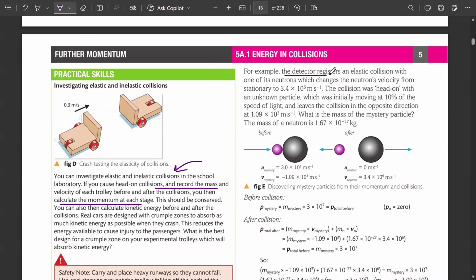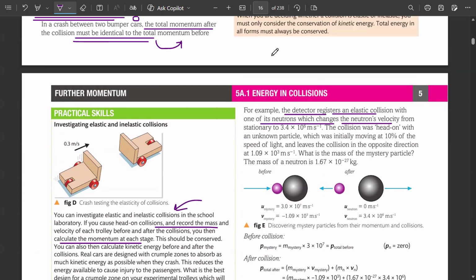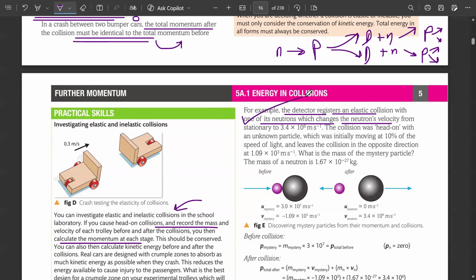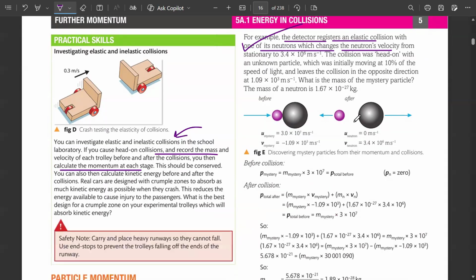For example, the detector registers an elastic collision with one of its neutrons, and this happens through neutrons. In large hadron colliders, a neutron will come that is going to collide with the parent nuclei, and that parent nuclei will turn into daughter nuclei, plus producing two more neutrons. And then these neutrons are again going to collide with another parent particle so that it also produces daughters further. And this whole thing goes on. In this large hadron collider, a chain reaction will keep on going, with head-on collisions as well. And over there the speed changes as well.